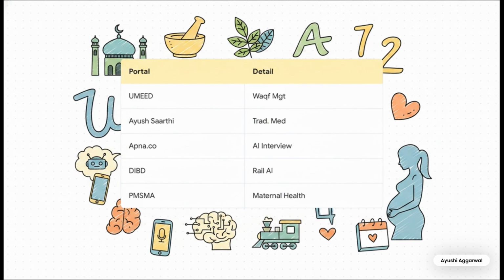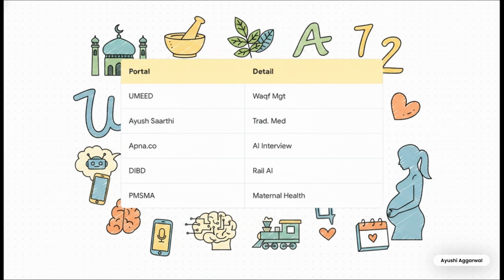Let's tackle e-governance. We've got the UMeet portal launched by Kiran Riju on June 6th, specifically for Waqf management. Then there's Ayush Nivesh Sarthi, backed by Invest India for traditional medicine investments. In the tech and employment space, Apna.co rolled out an AI interview prep tool across 900 plus cities with 7.6 lakh simulations. For our railways, DIBD and CRIS teamed up for multilingual AI. And please do not forget PMSMA, the maternal health scheme running since June 2016. It's conducted on the 9th of every single month and has examined over 6.19 crore women so far.